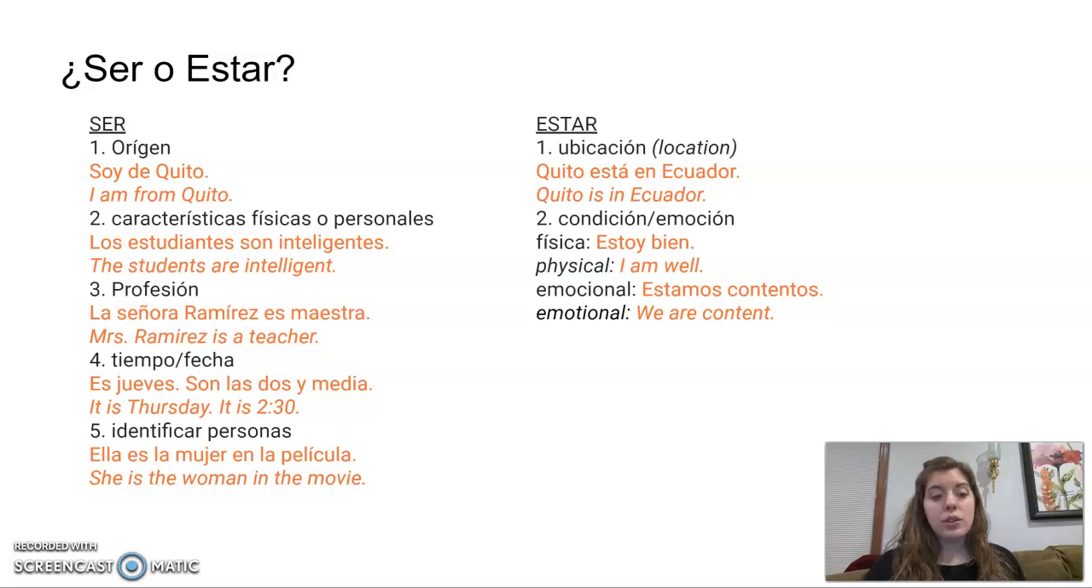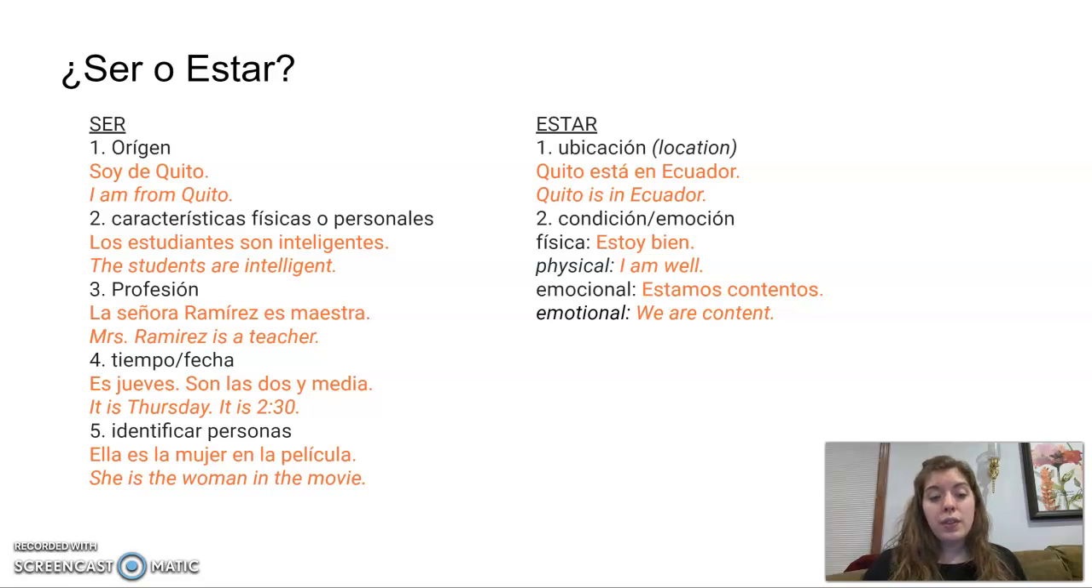Mira que todas son más o menos permanentes. These are more permanent characteristics. When you use ser, typically the thing that you're saying doesn't change easily. You don't easily change where you come from. You don't easily change your physical characteristics or your personality traits. You don't easily change your job. That tends to be fairly permanent, though some people do change more often than others.